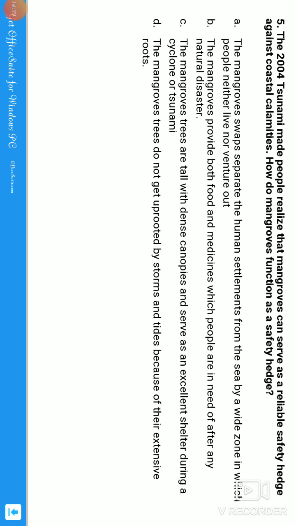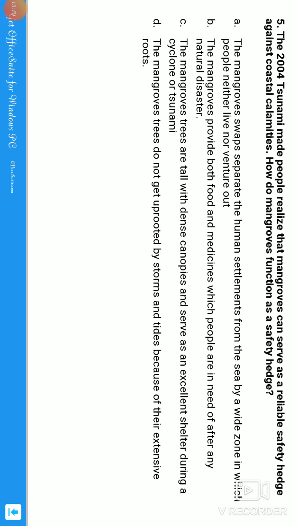The mangrove swamps separate the human settlement from the sea by a wide zone in which people neither live nor venture out. No, guys. The mangroves provide both food and medicine which people are in need of after any natural disaster. No, guys, this is not the true statement. Maybe it may provide, but not during that natural disaster. The mangrove trees are tall with dense canopies and serve as an excellent shelter during a cyclone or tsunami. No, guys, no.